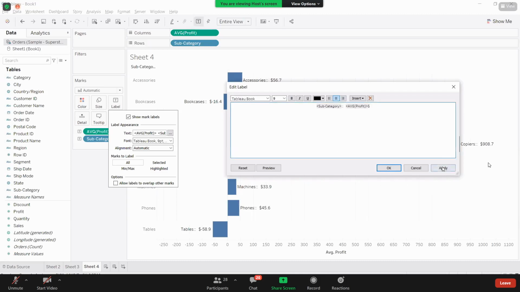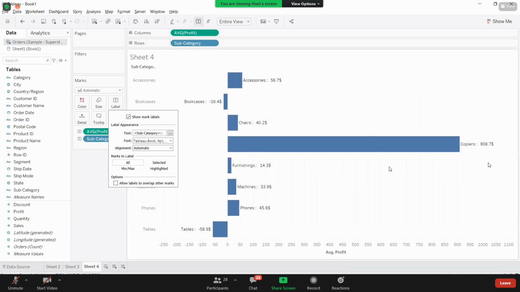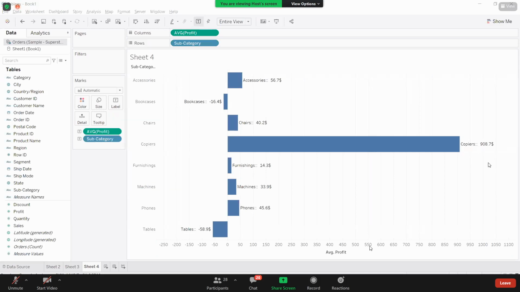See, whatever changes you make, do that modification and see that reflection. Once you are okay with that, finally click on OK. Okay, you're getting the point, right? I want to get the sum and average sales per subcategory. How can we do that? I'll show that in tomorrow's session.